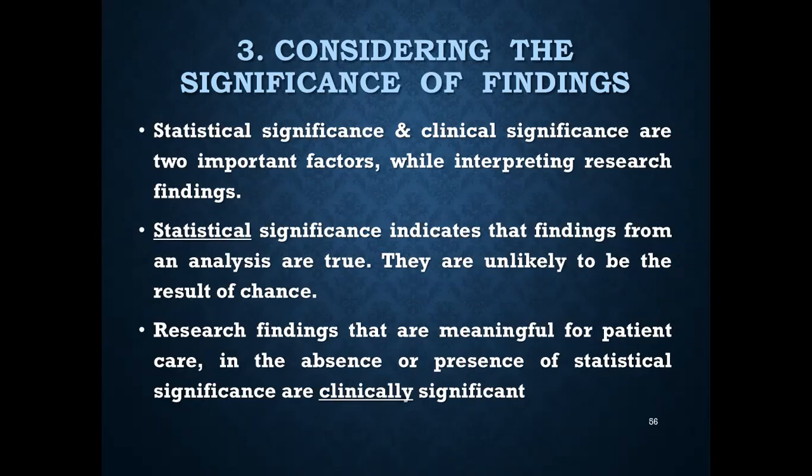Statistical significance indicates that findings from an analysis are true and they are unlikely to be the result of chance. Result findings that are meaningful for patient care, in the absence or presence of statistical significance, are clinically significant. So achieving statistical significance does not mean study findings are valuable, and it depends on the magnitude of the effect being studied.